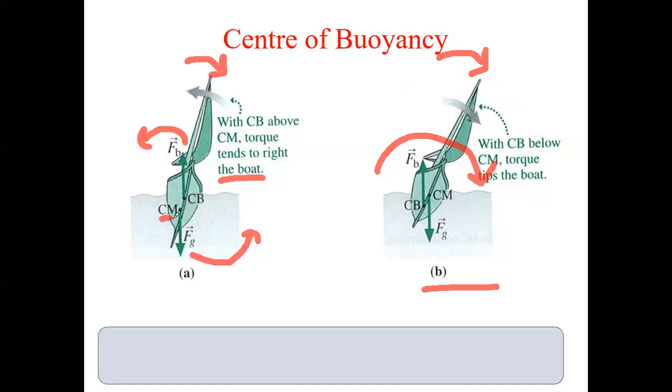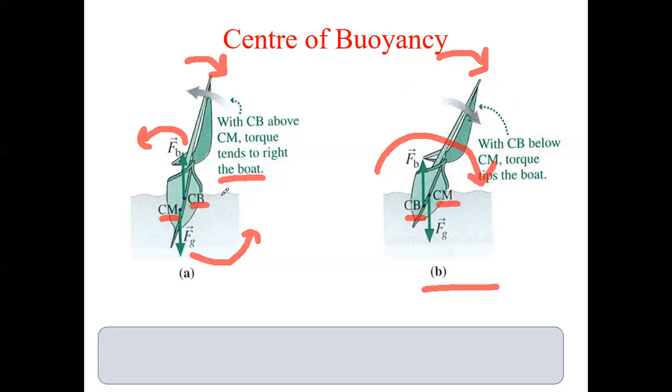Here CM is below CB, meaning the center of mass is below the center of buoyancy. In the second case, case B, what is happening? The center of buoyancy is below the center of mass. So what can you say?